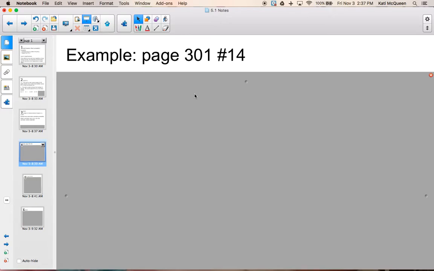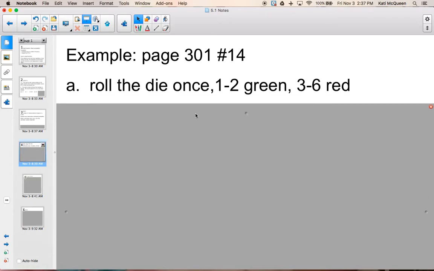Explain how you would use each chance device to simulate whether the light is red or green on any given day. So the first thing we're looking at is a 6-sided die. However many possible outcomes we have for that die, 1/3 of them need to represent green, and the other 2/3 need to represent red. A die is pretty easy. It has 6 sides, so for 1/3, I would just need to pick 2 of those numbers. So let's say I'm going to roll the die once. If I get a 1 or a 2, that represents a green light. A 3 through 6 represents a red light.